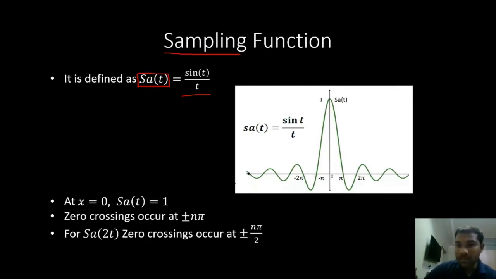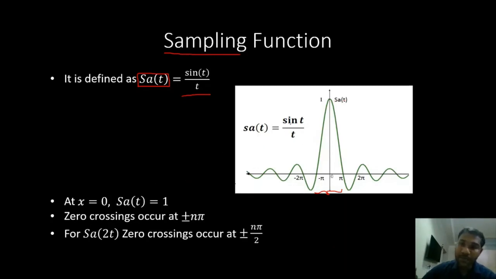So this is how the sampling signal looks, right? We have the main lobe here. This is the main lobe, and these are the side lobes. At t equal to 0, sampling of t is equal to 1.